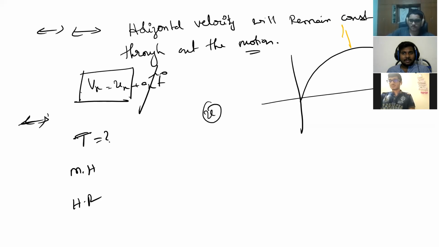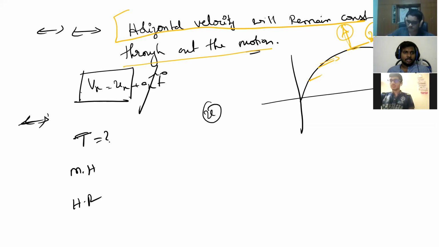Vertical velocity will become 0, but horizontal velocity will remain the same throughout the motion. So vertical velocity 0 means horizontal velocity is how much? u cos theta, right?